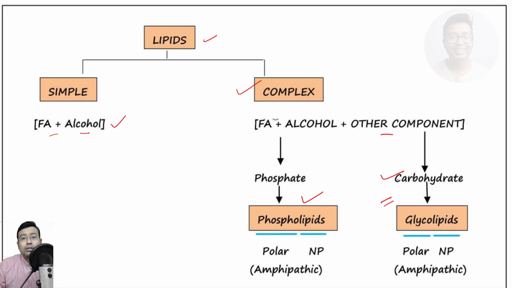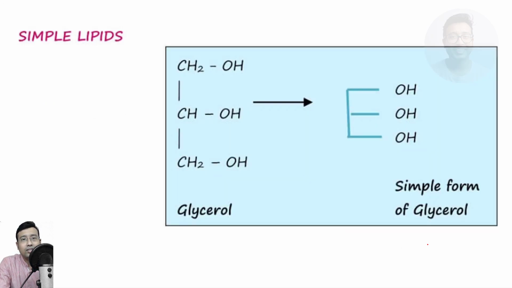Remember, both of them have got polar as well as non-polar areas in their structure. So they are referred to as amphipathic lipids. Means some of the areas in the structure are hydrophilic in nature and some are hydrophobic in nature. Hydrophilic means water loving and hydrophobic means water hating.